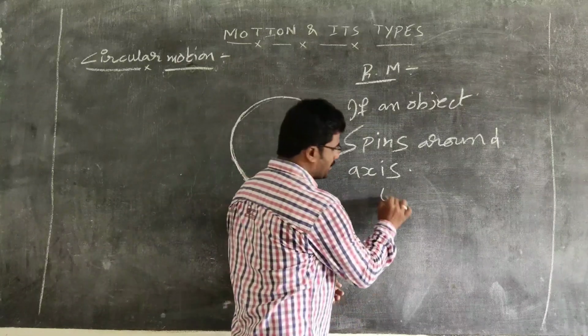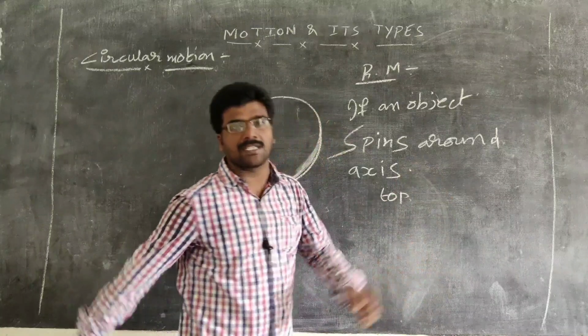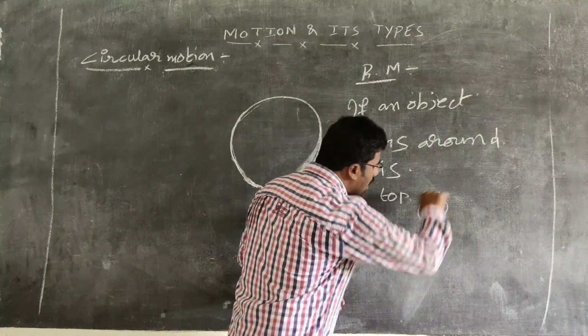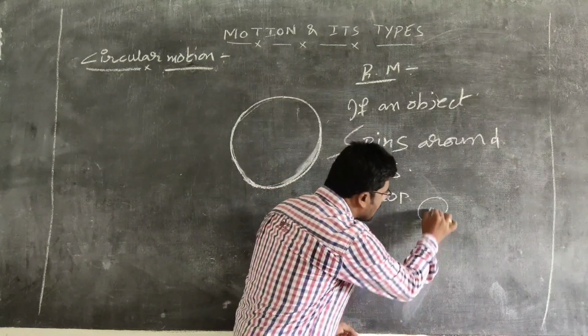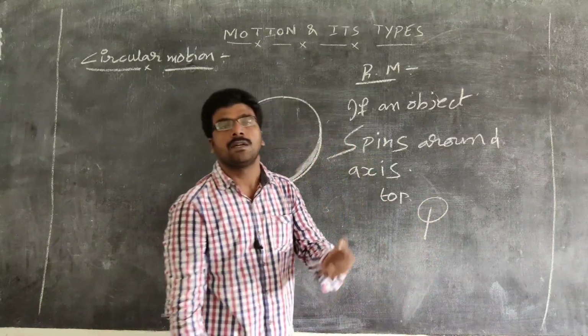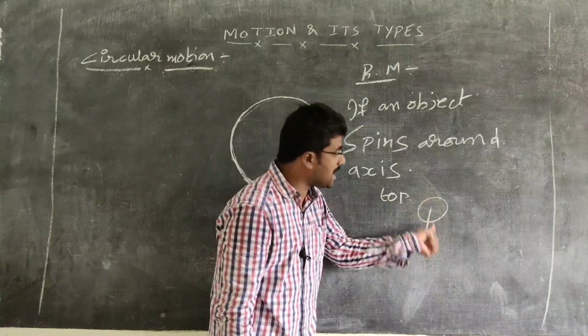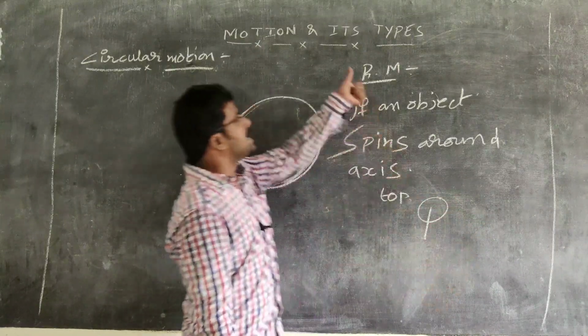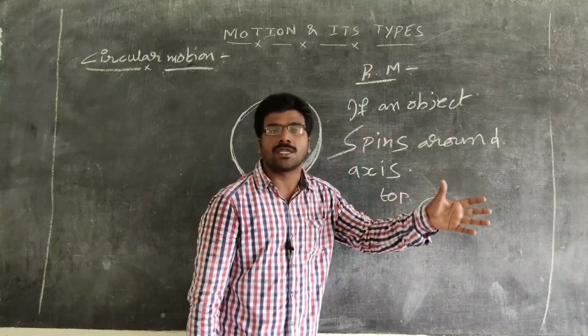If you take a top, that is Telugulo cheppalante bangaram, the top is going to rotate with a nail below the top. That is the axis. About that axis, the top is going to rotate. So the rotation of a top is an example of rotational motion.